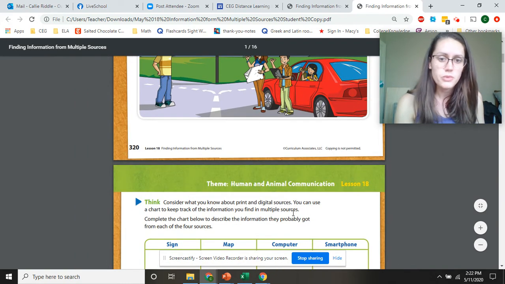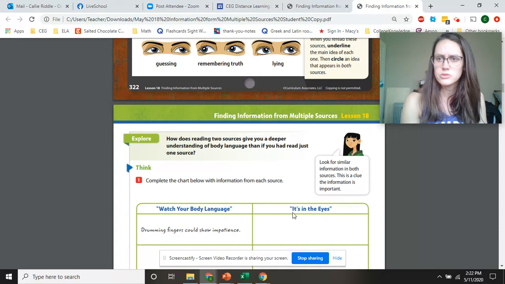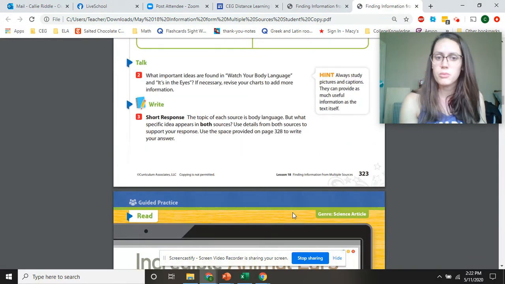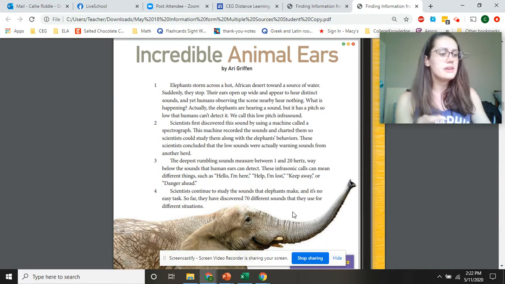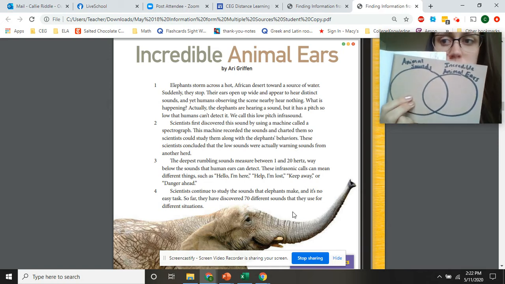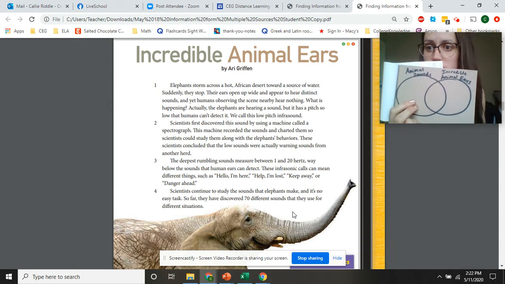All right, so go ahead and scroll down or flip through your packet to where you find the article about animal sounds and incredible animal ears. We're going to look at these, and before we get into the questions, we're going to go over some similarities and differences between the information in these articles.